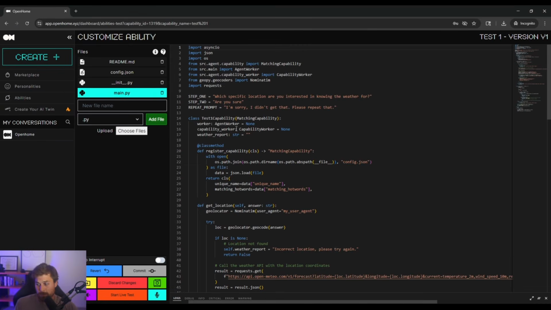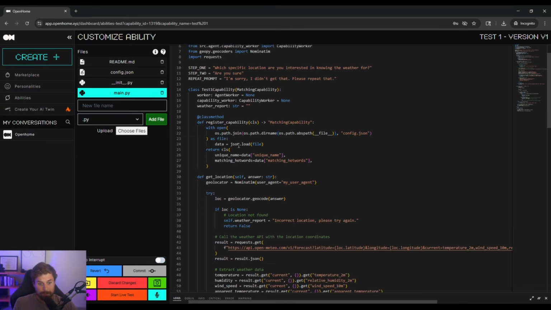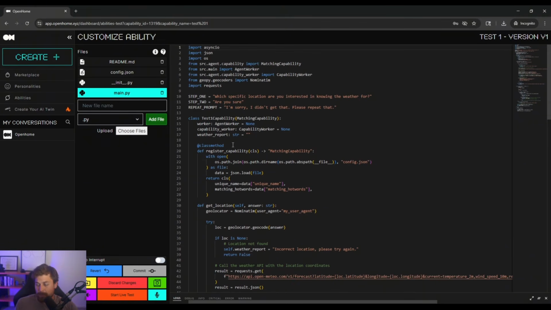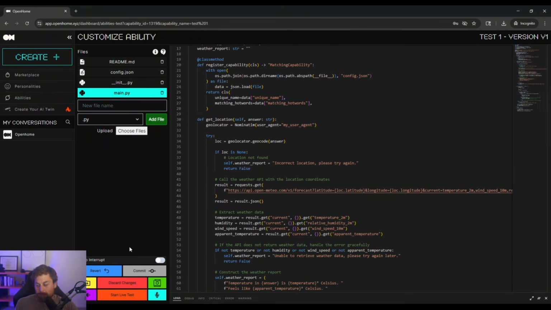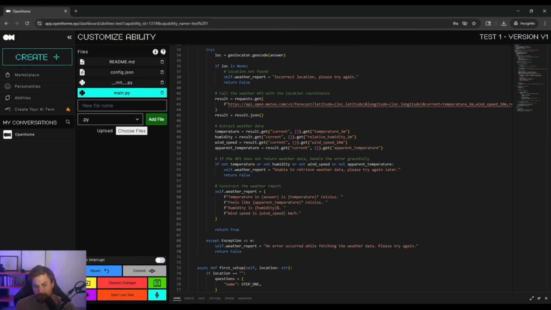Now, what's really cool is you have this live code editor in here. And in this live code editor, you can manage your files, you can edit your trigger words, you can even run live tests as well right here in the browser. So if you're happy, you can commit your changes as a release, or you can also roll back to a previous version instantly. It makes iterating on your abilities really easy right out of the box.